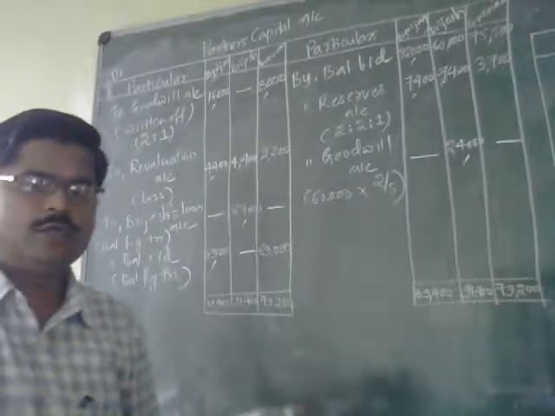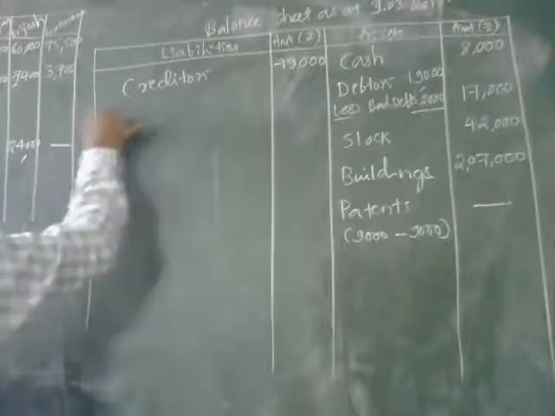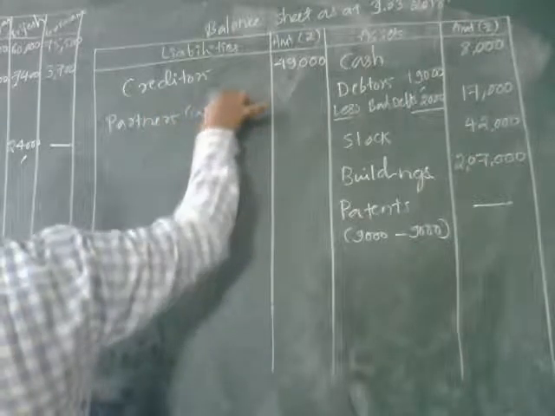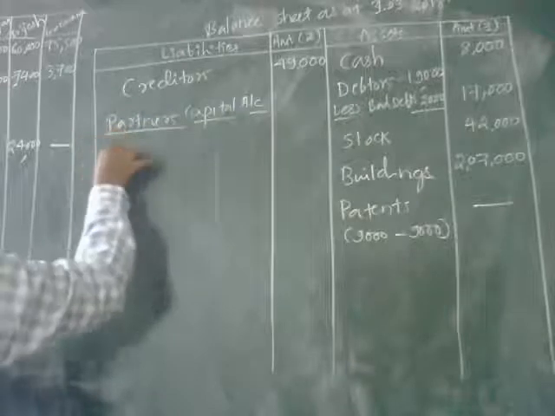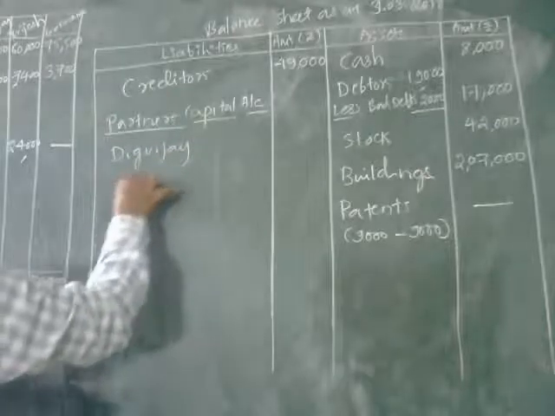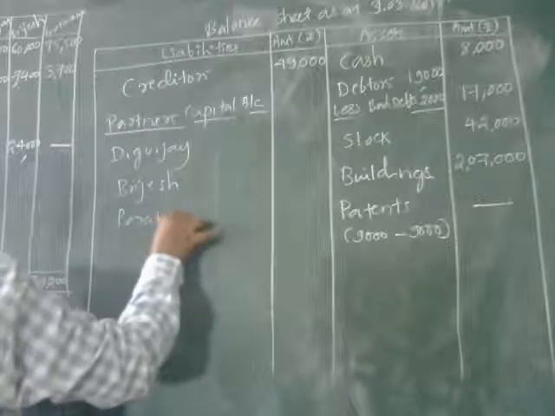Now these balances are going to be shown at the liability side of our new balance sheet. Digvijaya, Brijesh, Parakaram.